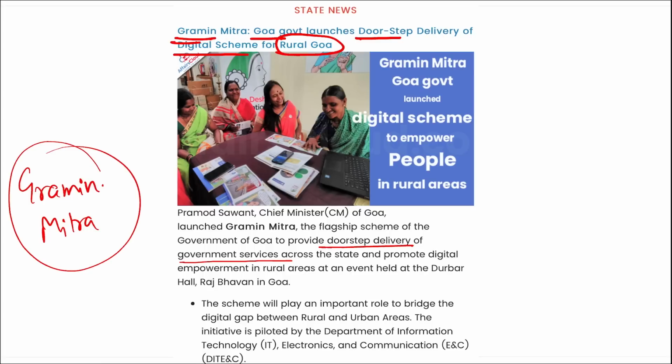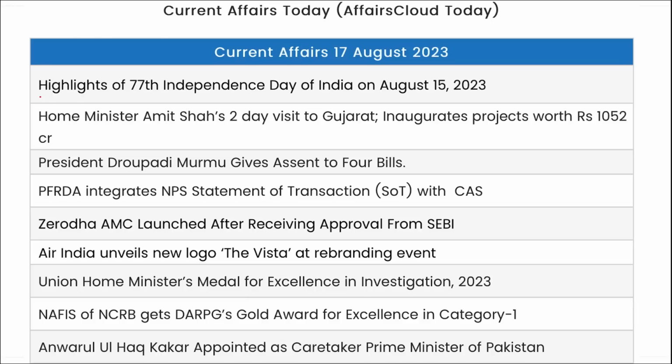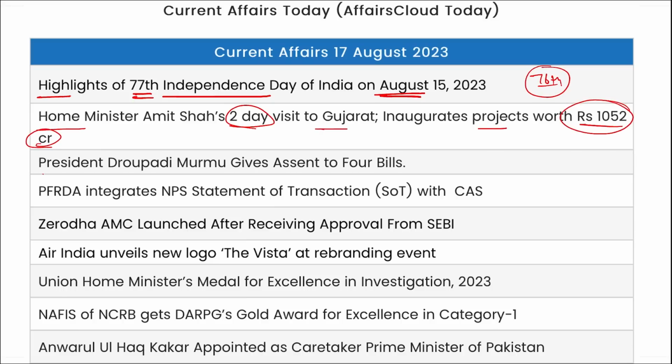So friends, these were your important current affairs for the day. Now let's go for a quick revision. Highlight of the 77th Independence Day of India on 15th of August, and if it's asked about the anniversary, it will be the 76th anniversary. Then Home Minister Amit Shah's 2-day visit to Gujarat inaugurated projects worth 1052 crore rupees. President Draupadi Murmu has given assent to 4 bills.